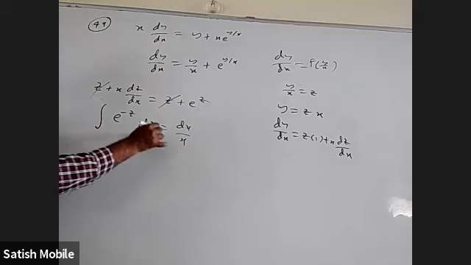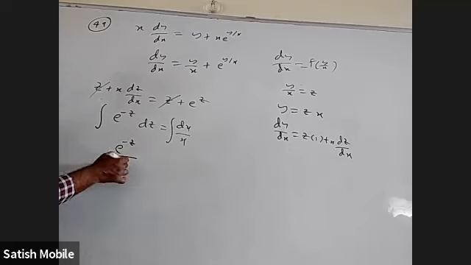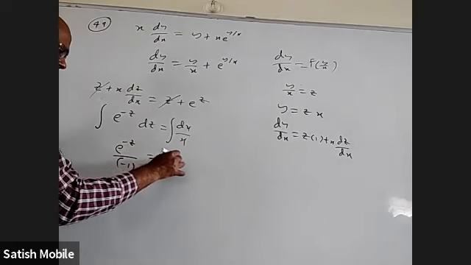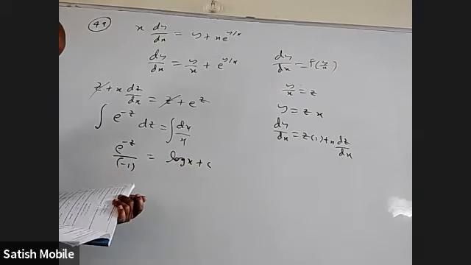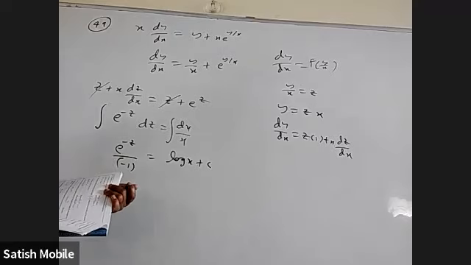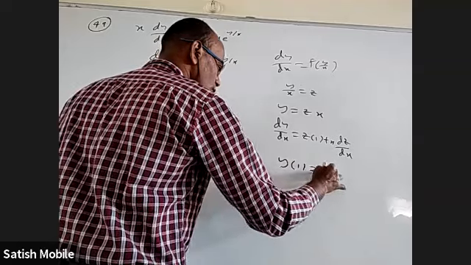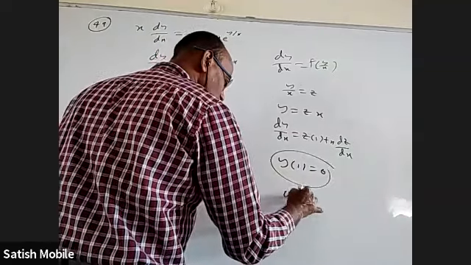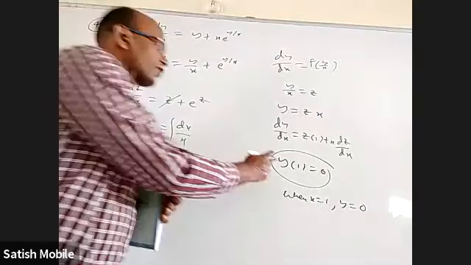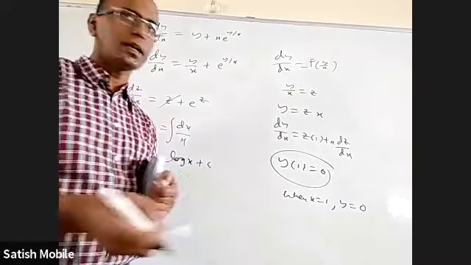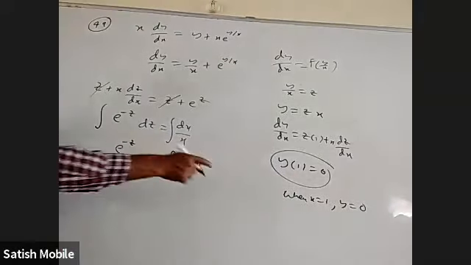Now we can just integrate it. The integral of e power minus z is e power minus z by minus 1, and this is log x plus c. You can as well leave it, but of course z is y by x, so we're going to substitute it. And they said it passes through y of 1 equal to 0. What does y of 1 equal to 0 mean? When x is 1, y is 0. This is y of x, y as a function of x. When you substitute x as 1, y is 0. That's what y of 1 equal to 0 means. So I can use that to find the c value.